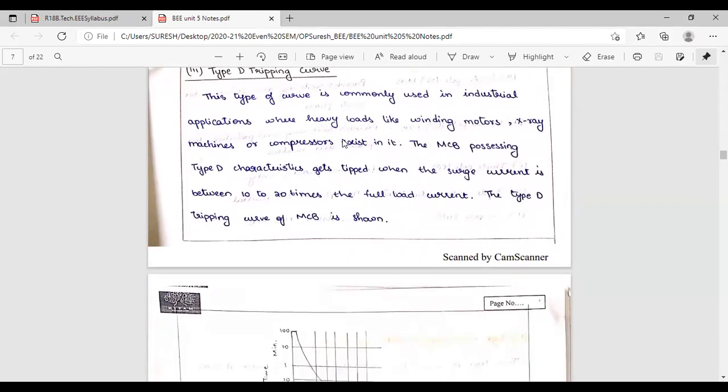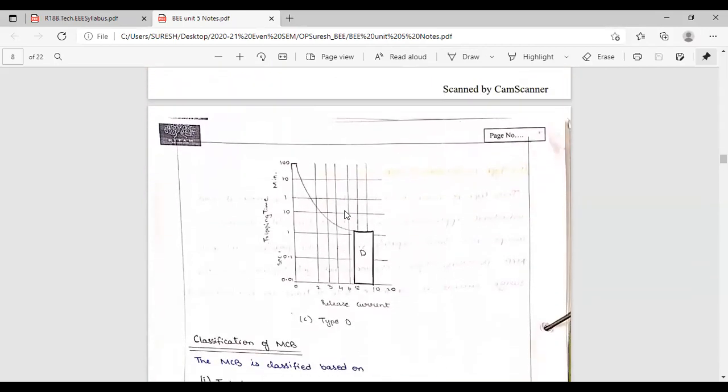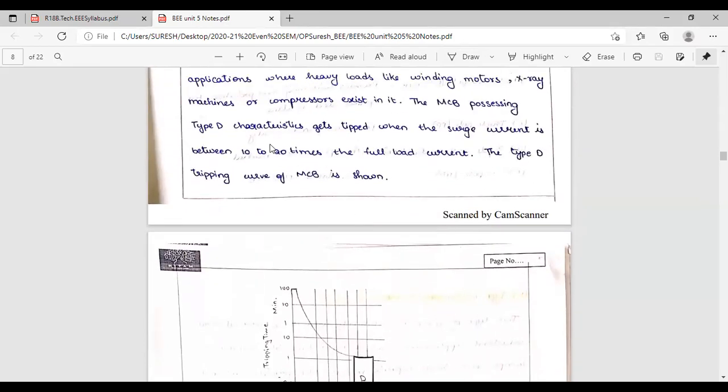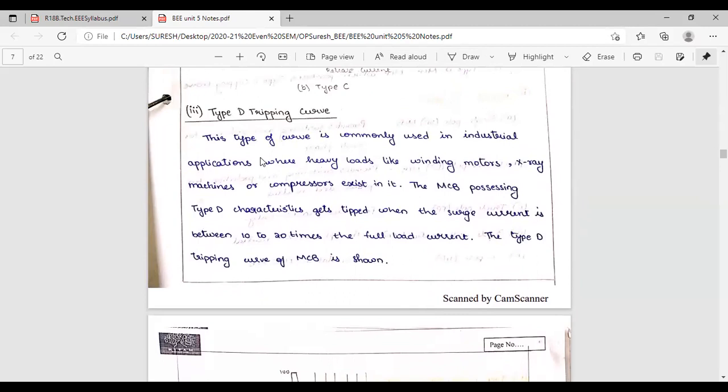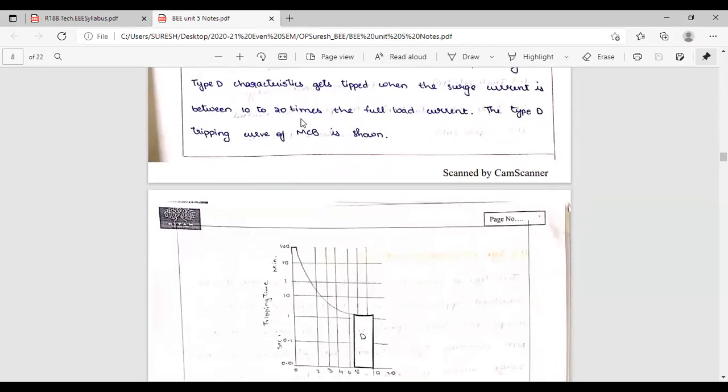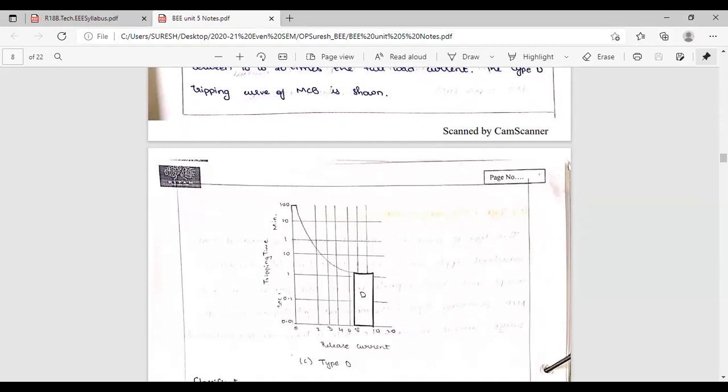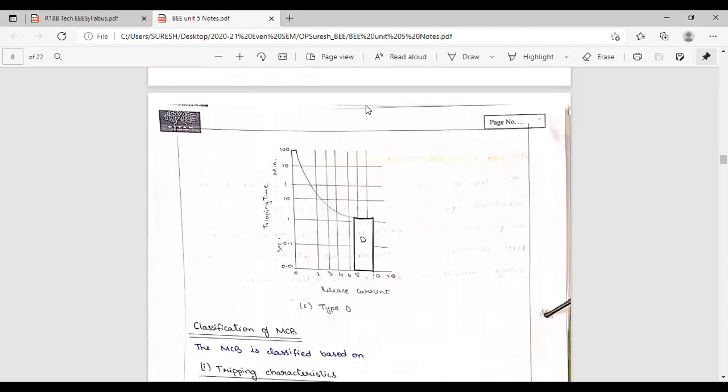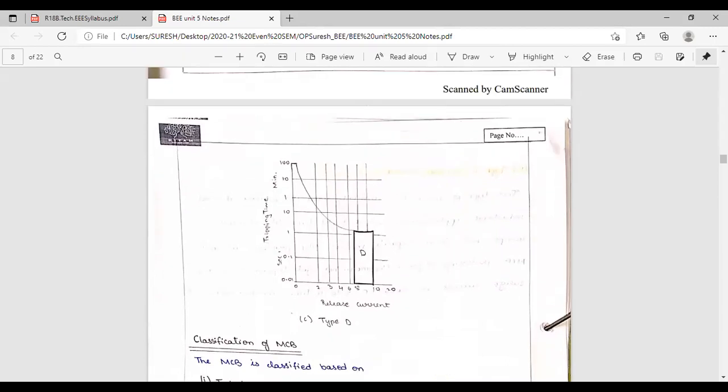Next, type D, you see. Type D is used in industrial applications where heavy loads like winding motors, X-ray machines, compressors require very high current. The range is very high, nearly 10 to 20 times. In type B, it is 3 to 5 times. Type C, how much is it? 5 to 10, but here 10 to 20 times. Type D, what is the operating time? They have not given it. We will see it in this.